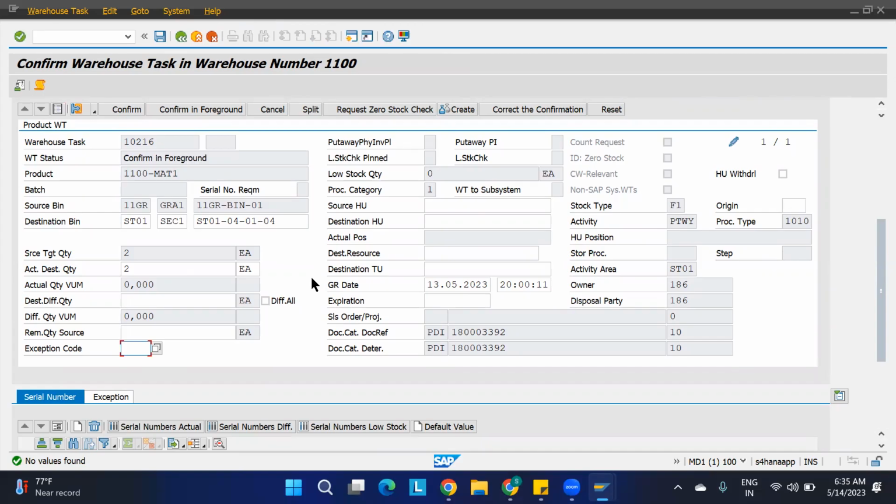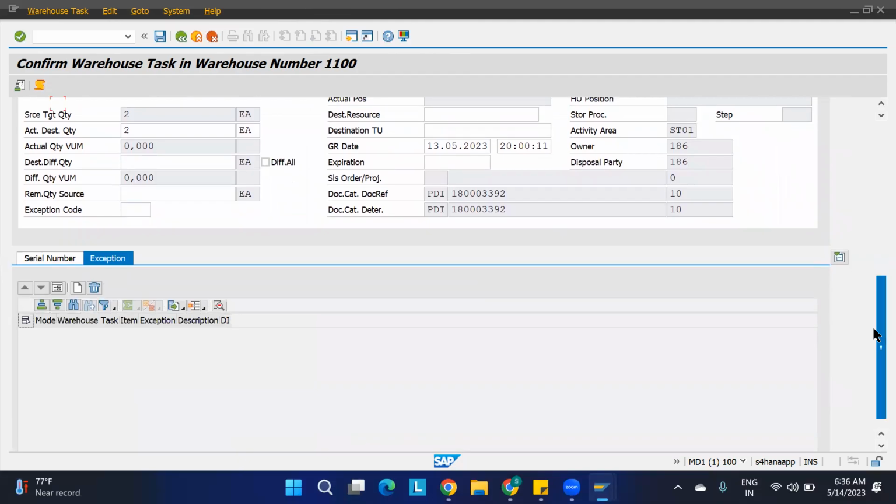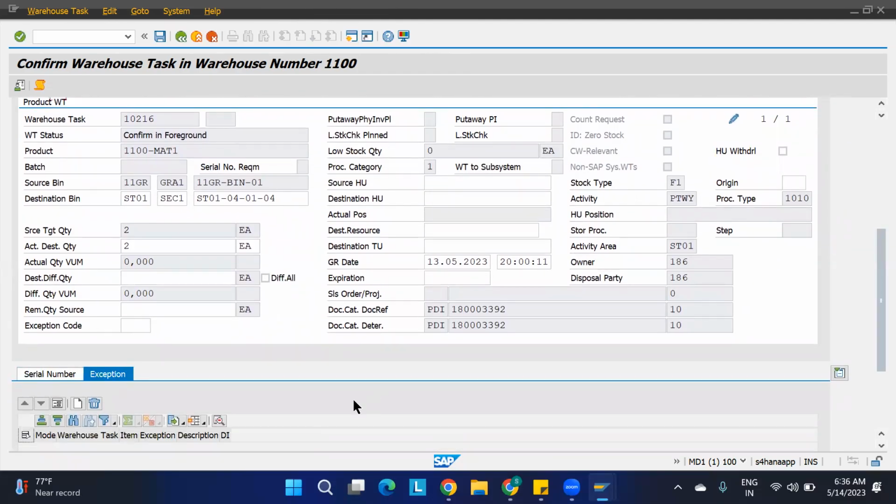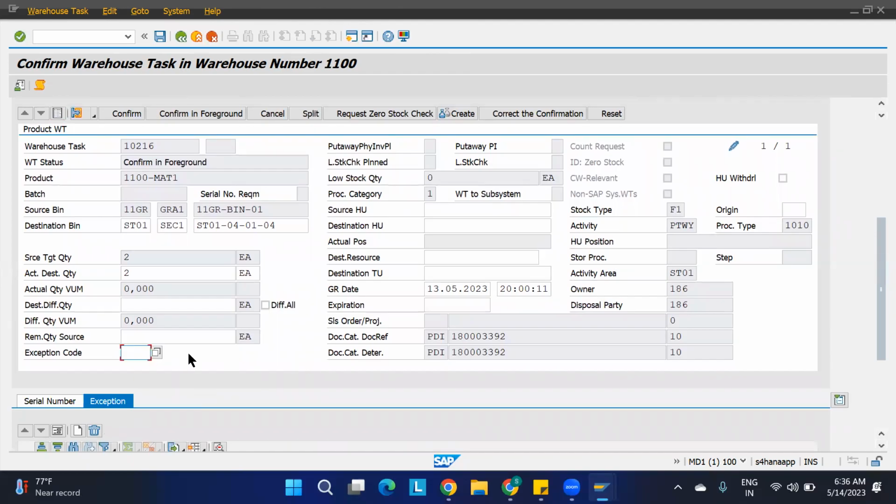What is that? Warehouse number and we'll proceed. What else can we do? Okay, I don't know why it is not taking the exception code here. We have created it already, but it is not taking the exception code.